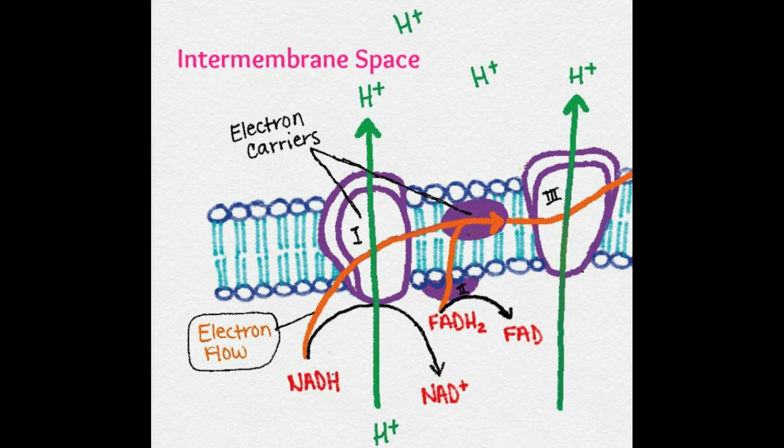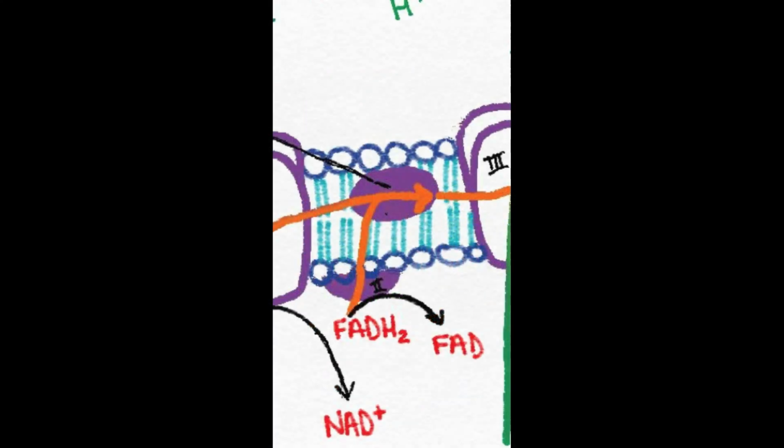This enzyme in complex 1 is NADH dehydrogenase and is a very large protein containing 45 amino acid chains. Complex 1 can pump 4 hydrogen ions across the membrane from the matrix into the intermembrane space, and it is in this way that the hydrogen ion gradient is established and maintained between 2 compartments separated by the inner mitochondrial membrane. Complex 2 directly receives FADH2, which does not pass through complex 1.